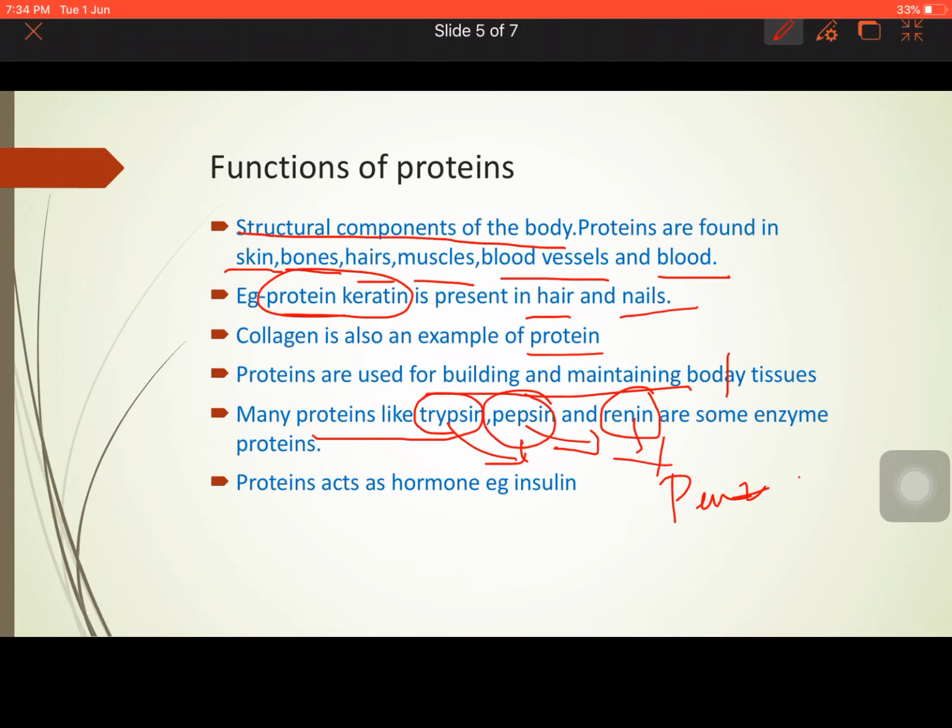Is it clear? Now, there are several hormones also which regulate our body functions. We can say that insulin is one such hormone which is secreted from the pancreas. I think you remember that it is secreted from the pancreas and regulates the glucose level of our body. Is it clear?